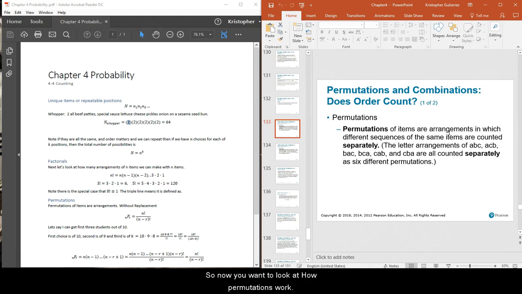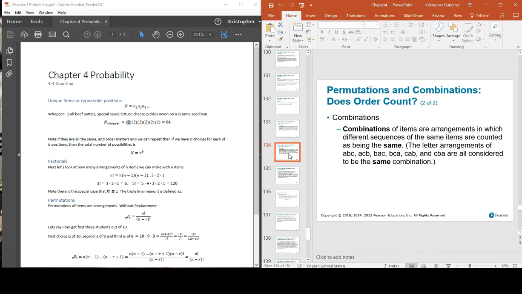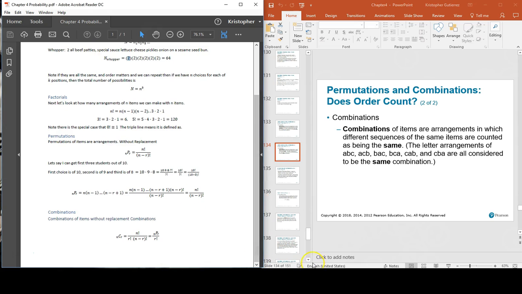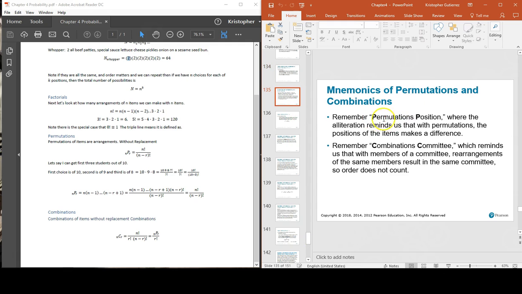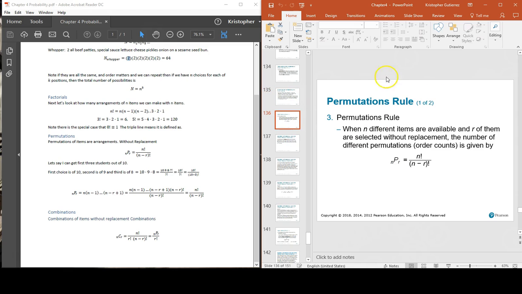So now we want to look at how permutations will look if we do not use all of them. We also have combinations. Combinations just means we have a group. We don't care what the order is. And we're going to look at both permutations and combinations. We got them right over here. I'm going to bring this down. All right. So, permutations, positions, committees, combinations. If that helps you know it, great. Yeah, makes sense.